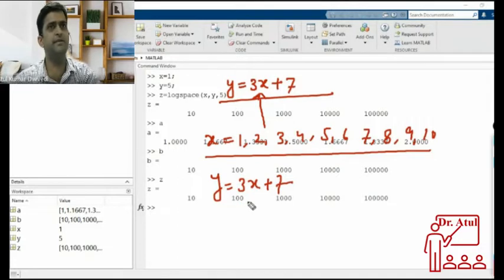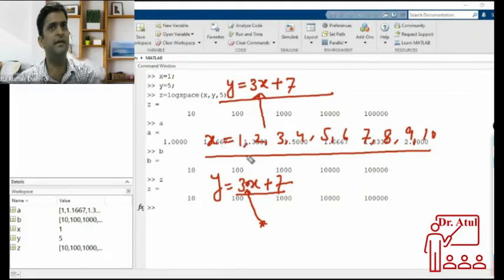You already know how to write an equation in MATLAB. You have done exercises for writing equations. You know that in this equation you have to put a star symbol between 3 and x, then only it will work. If you write y equal to 3x plus 7, it will not work. You have to put a star for multiplying 3 into x.